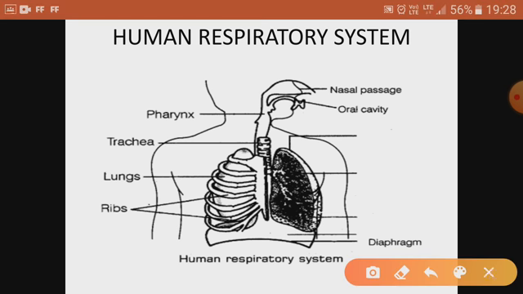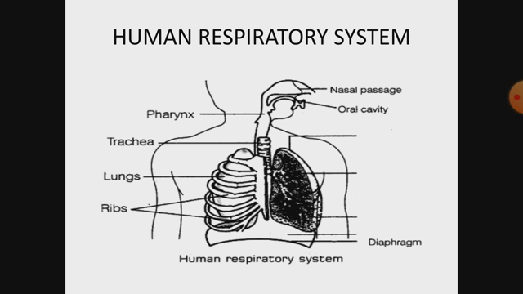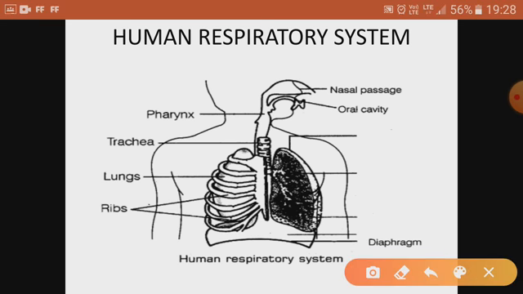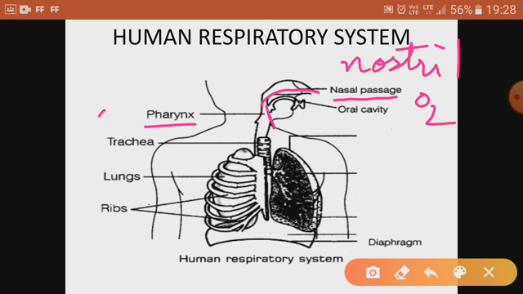Now the next very important topic is the human respiratory system. The human respiratory system starts from the nostril. Air which is rich in oxygen enters through the nostril. Then it goes to the nasal passage, then it comes to pharynx, then it comes to larynx also. Larynx is missing here, the voice box. It's not so important, that's why they have not written it here.